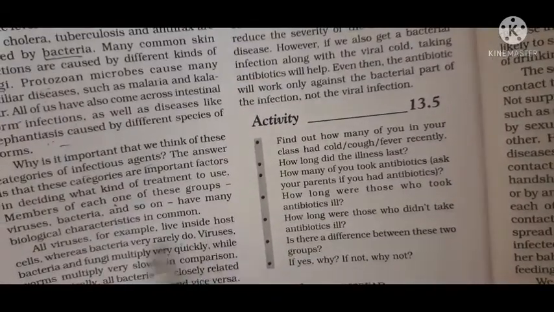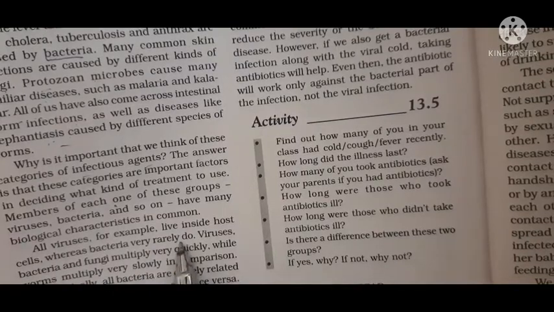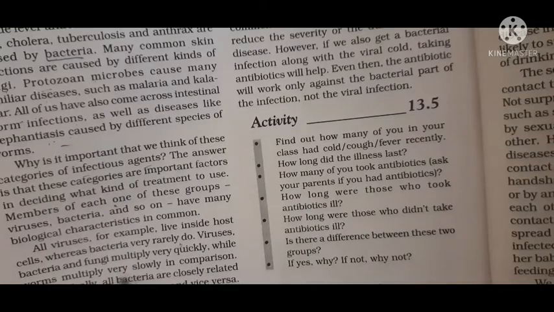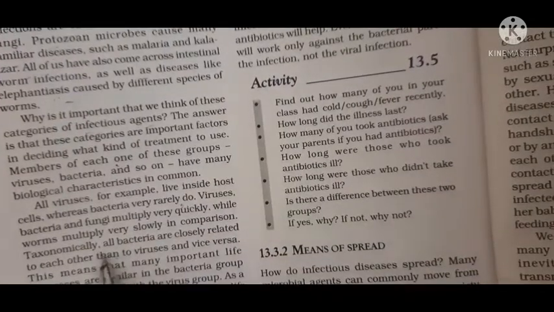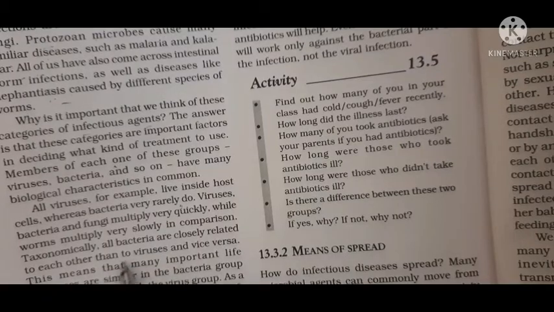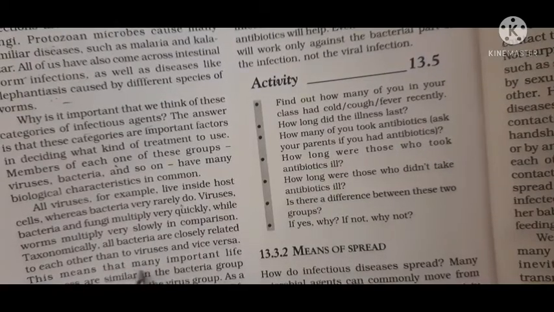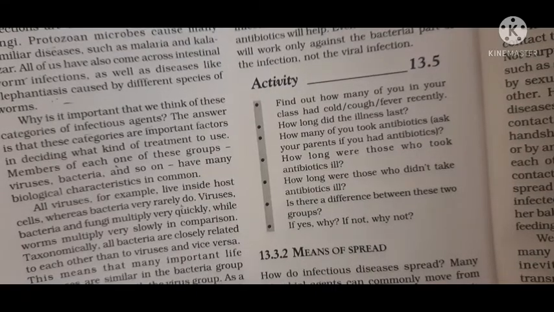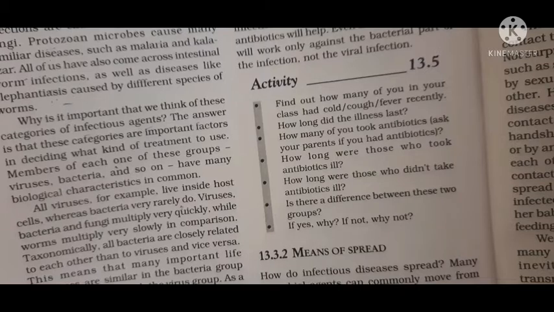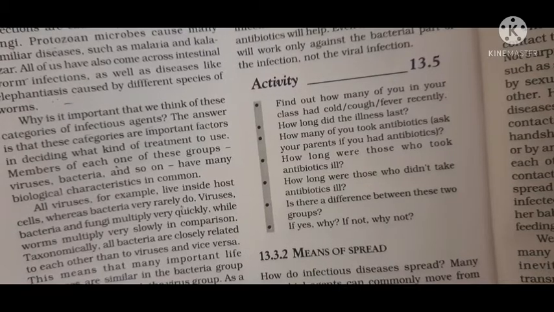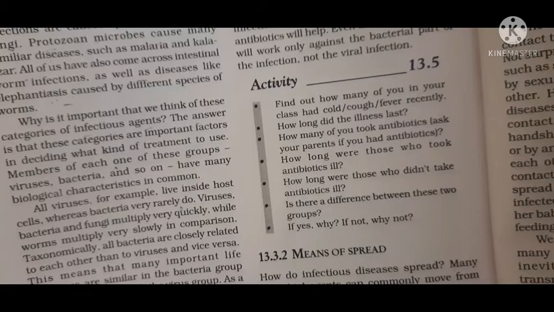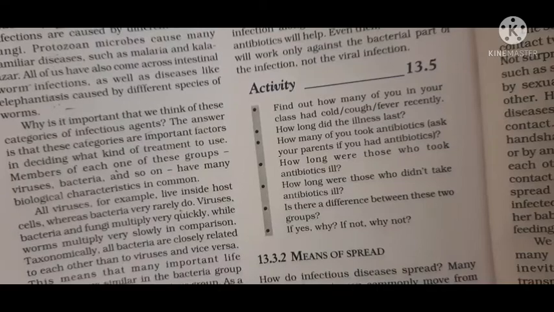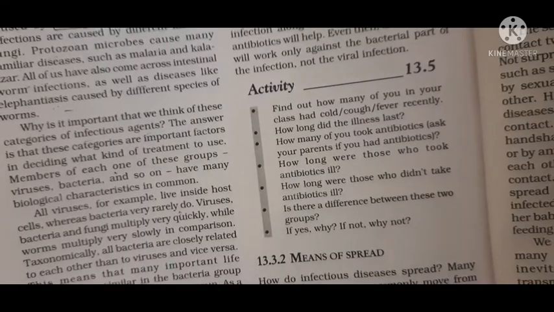All viruses, for example, live inside host cells, whereas bacteria very rarely do. Viruses, bacteria and fungi multiply very quickly, while worms multiply very slowly in comparison. Taxonomically, all bacteria are more closely related to each other than to the viruses, and vice versa. This means that many important life processes are similar within the bacteria group but are not shared by the virus groups. As a result, a drug that blocks any one of the life processes in one member of the group is likely to be effective against many other members of the group, but some drugs will not work against microbes belonging to a different group.